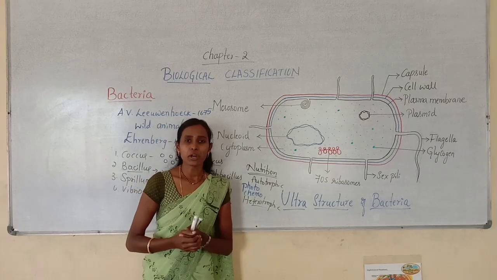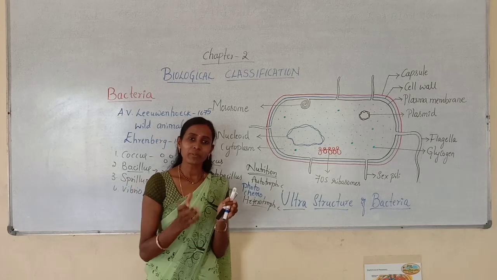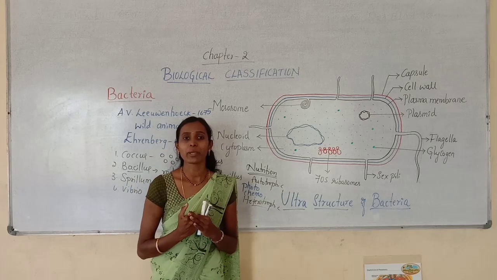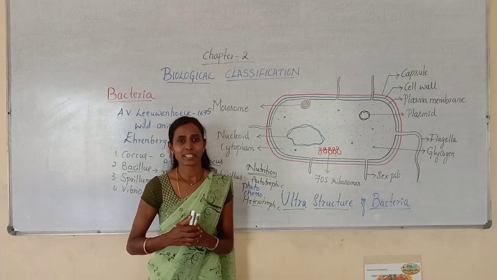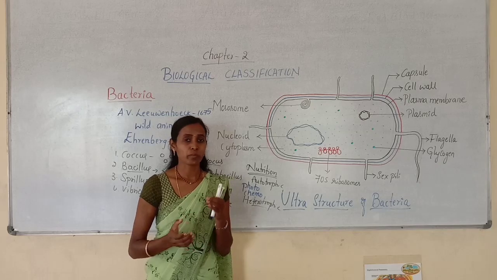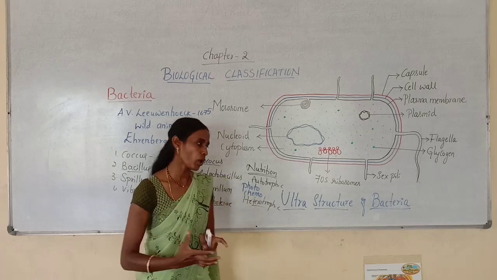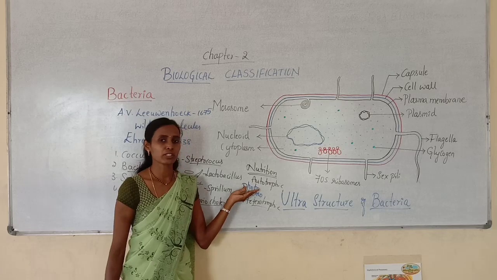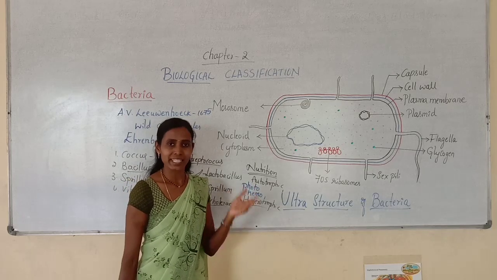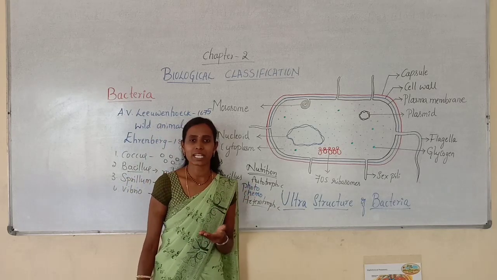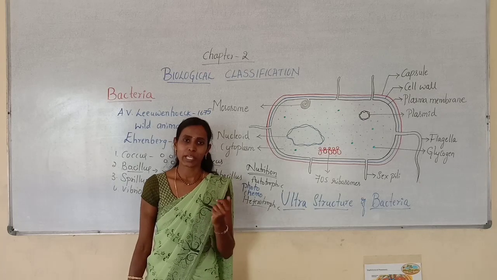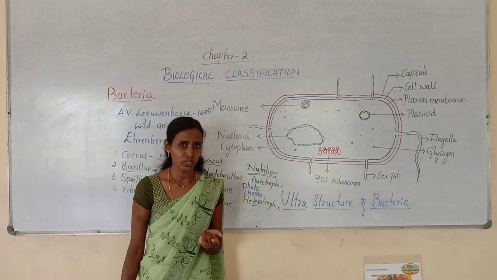If they are photoautotrophic, they will synthesize their own food by utilizing sunlight as a major source of energy. So by utilizing sunlight, they will prepare their own food. Such organisms are called photoautotrophic. Example, we have studied in the previous class, cyanobacteria. So cyanobacteria are photoautotrophic.